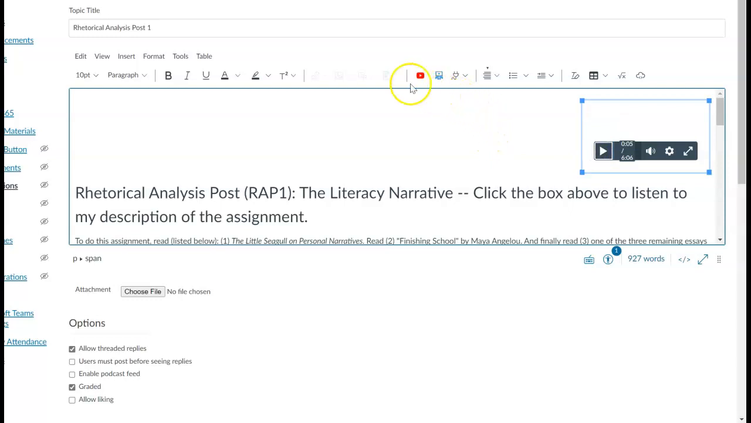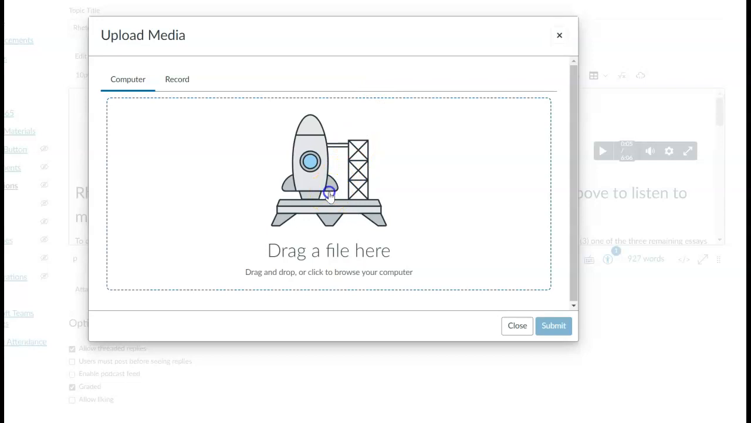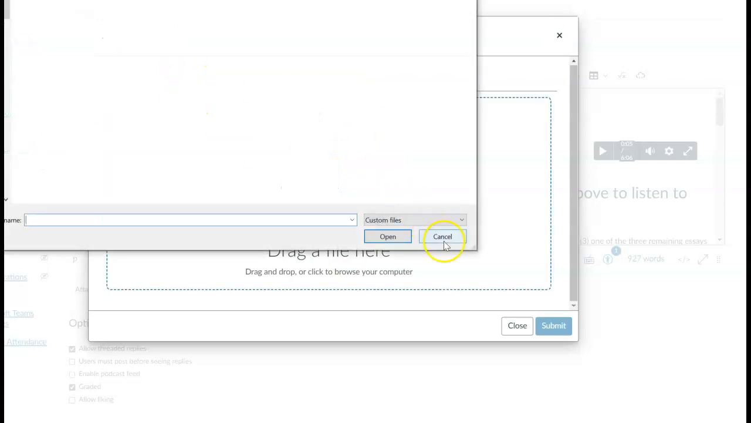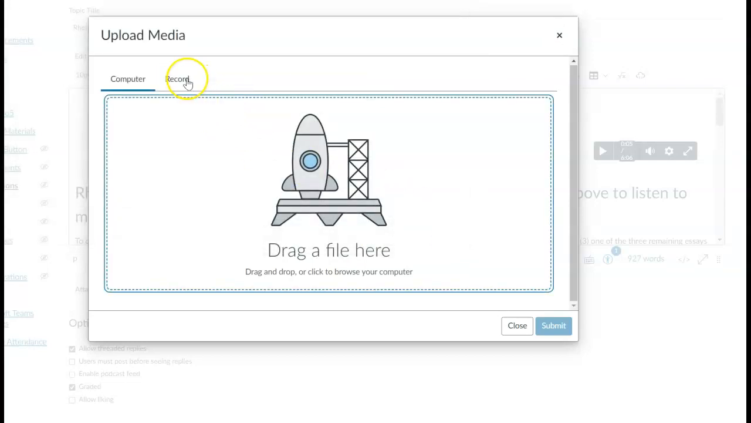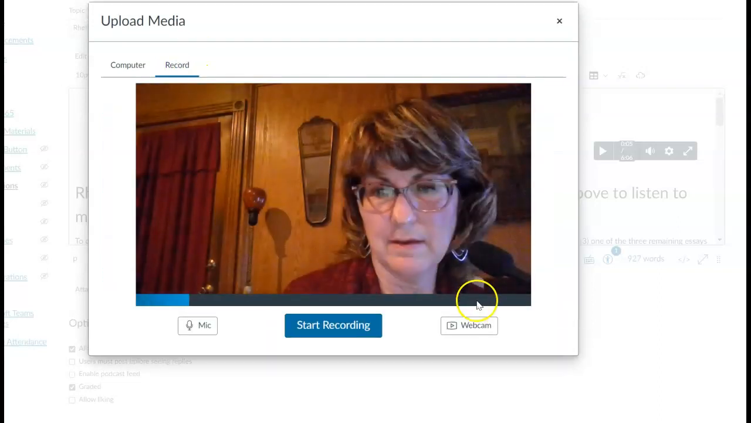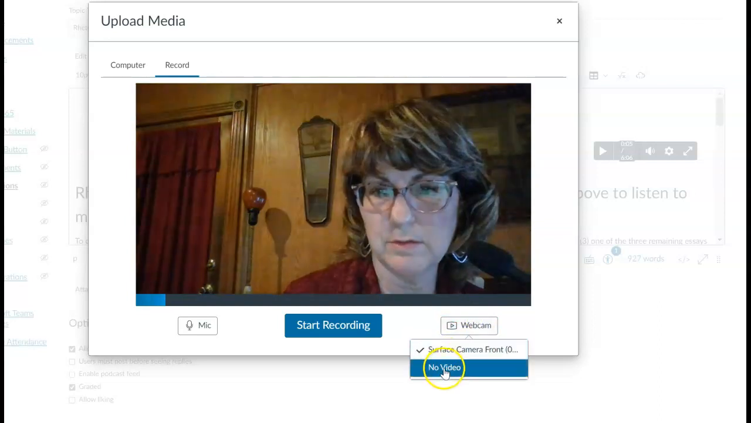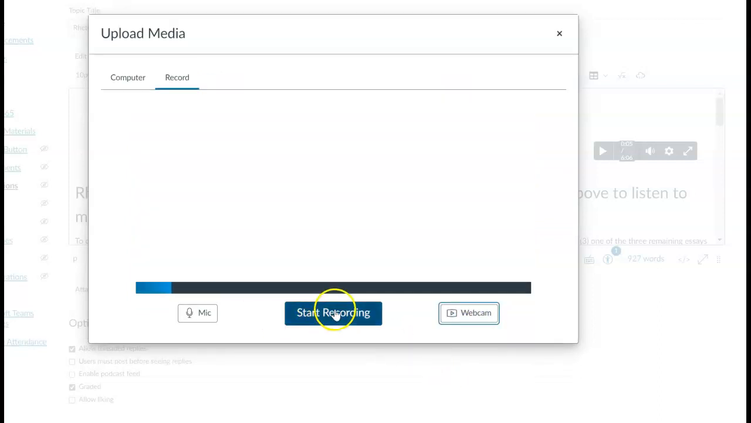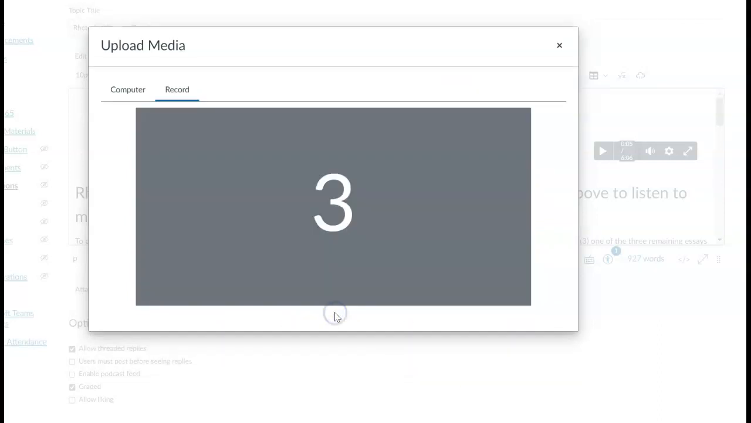And the way I did that is I went into these files right here that say record, hit upload and record media. Here you would hit cancel that, hit record. And I do not want myself on video, so I'm going to turn it off to no video. And then you hit start recording right here.